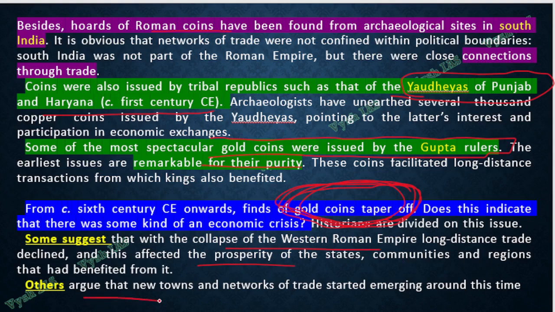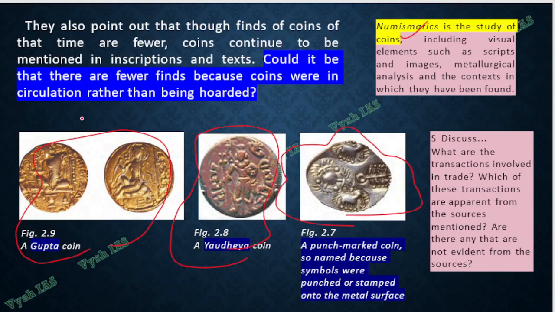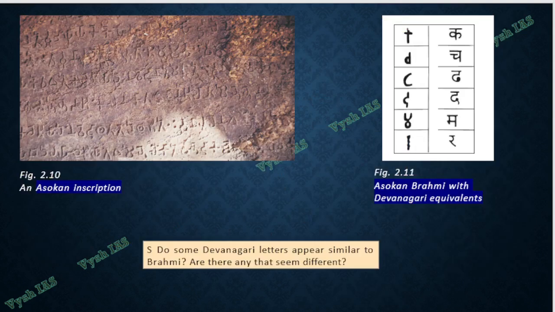Others argue that many new towns and networks came up, so you cannot find gold in a particular place where it is hoarded. It can be spread among people. Okay, it can be in circulation, in the hands of people in the town. It need not be hoarded in one place or in one pot or one kingdom's place. It can be fully in circulation, so you could not find any traces. You found one here, one there, one far away, like that. So they are giving two reasons why gold coins could not be found after a particular timeline.